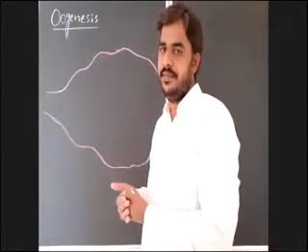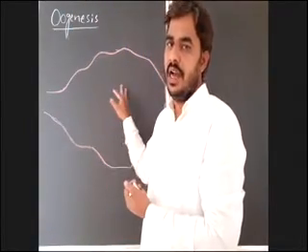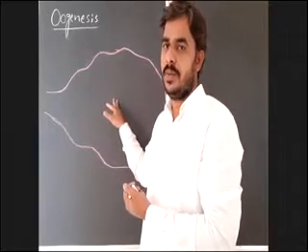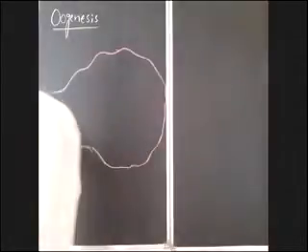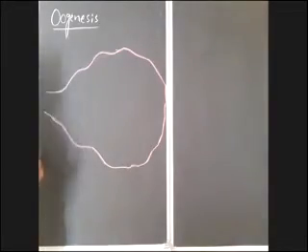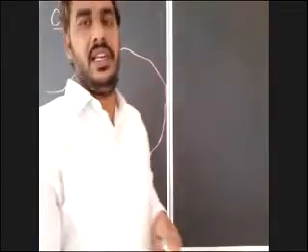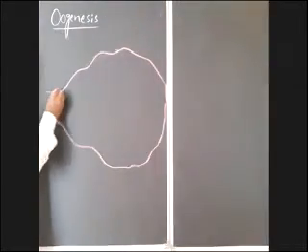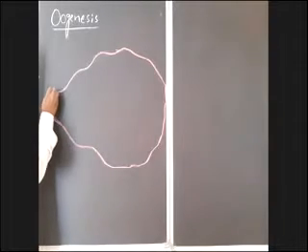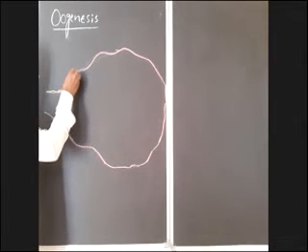Inside that, the tunica albuginea, and the internal space, which is known as the stroma, is divided into outer cortex and inner medulla. Now observe carefully here. I am going to draw the germinal epithelium. Ovaries are externally covered by germinal epithelium.